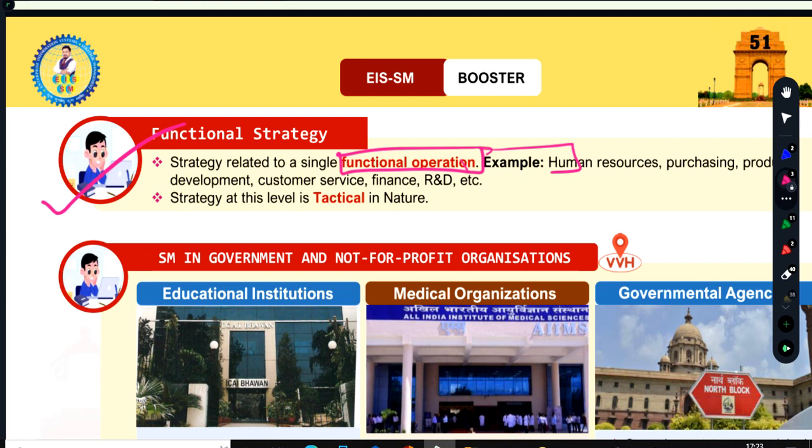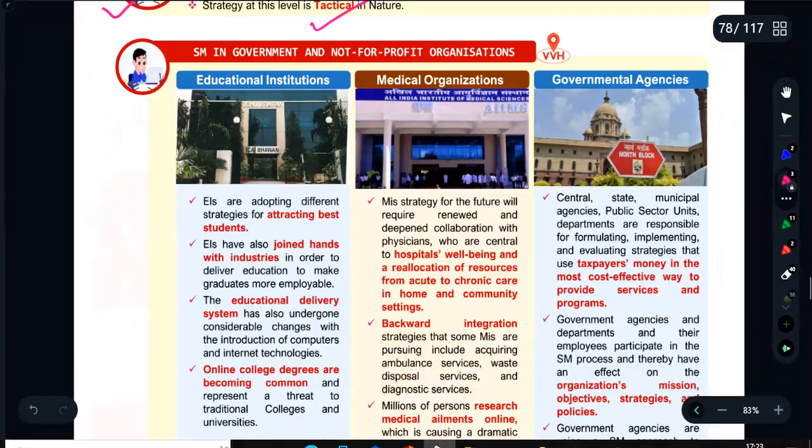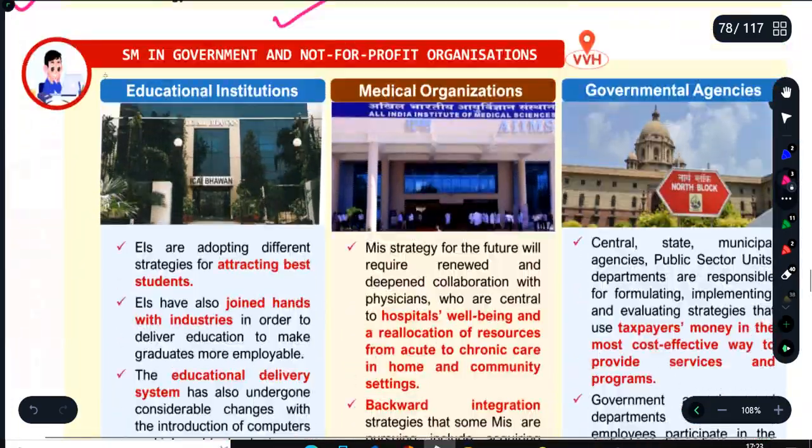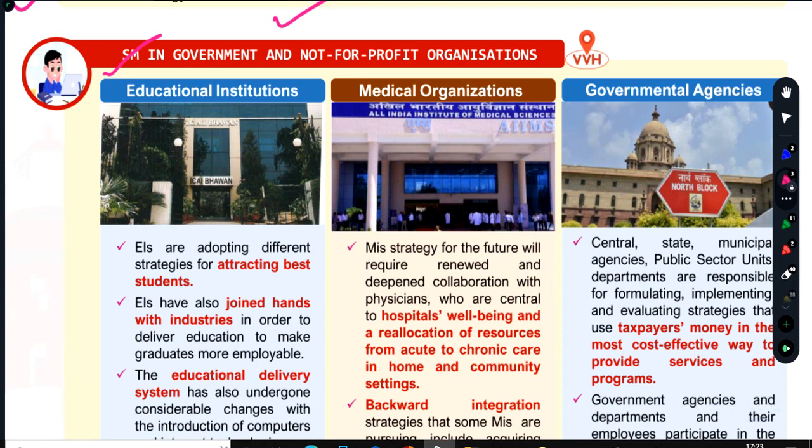It deals with the sub functions also. Strategy at this level is called tactical in nature. So this is something we discussed. Now, strategic management in government or not for profit organizations: the question that arises here is whether this is also required.